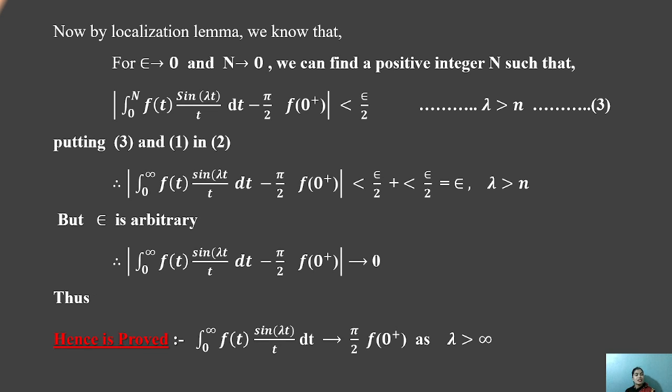This is the last result of the localization lemma corollary. It is a short form of the localization lemma, generated by using a positive integer n. The last result: the integral from 0 to infinity of f of t sin lambda t upon t dt tends to pi by 2 f of 0 plus, as lambda tends to infinity.